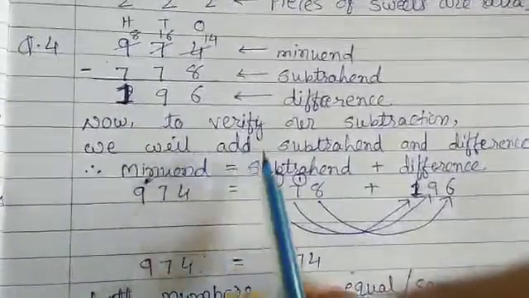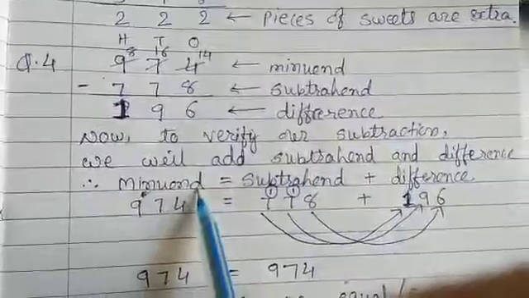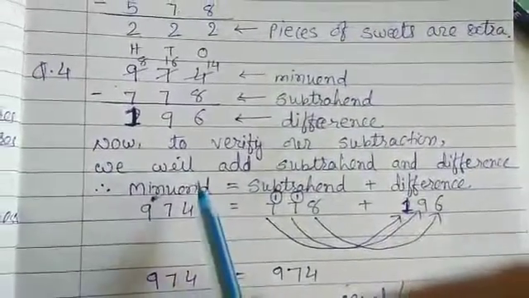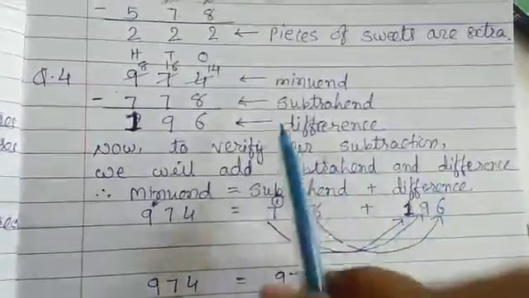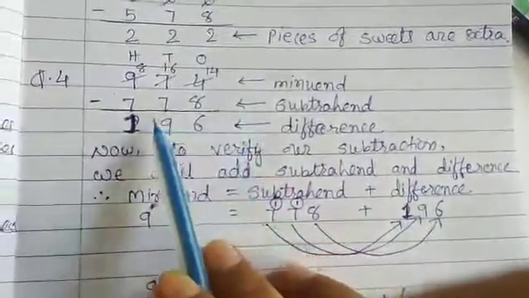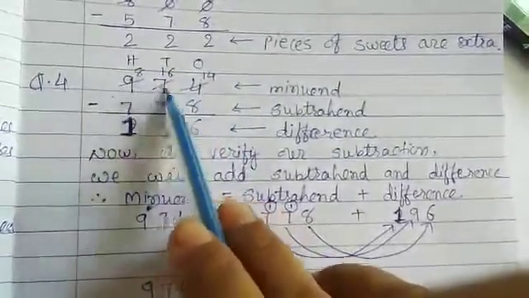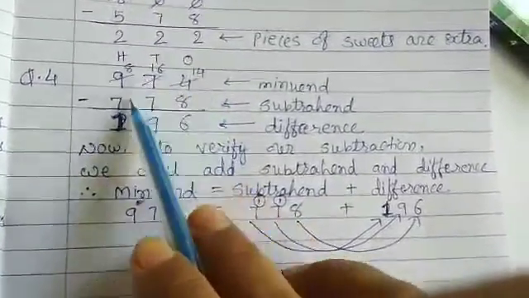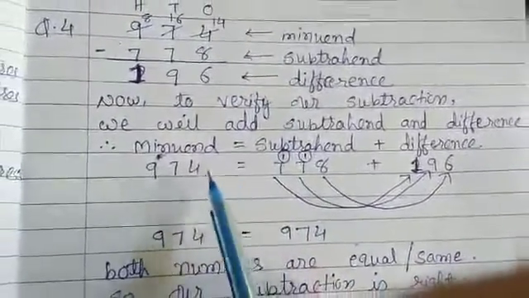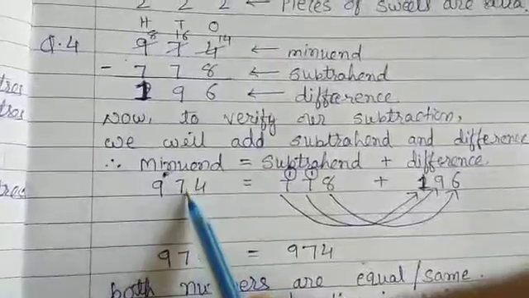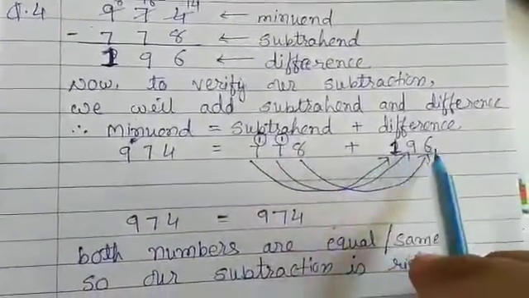Here we will add the subtrahend and the difference. Dear kids, we know that we have a formula: minuend is equal to subtrahend plus difference, means the smaller number and the answer, the difference, we will add, and it should be the minuend, so our subtraction will be right. Just have a look how we will find. So minuend 974 is equal to 778 plus 196.